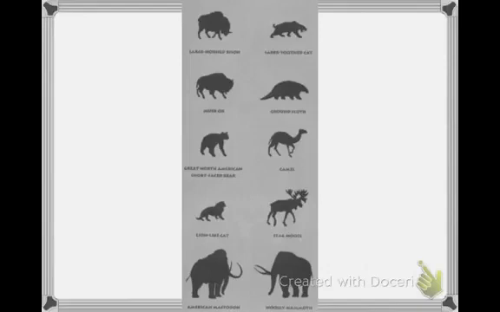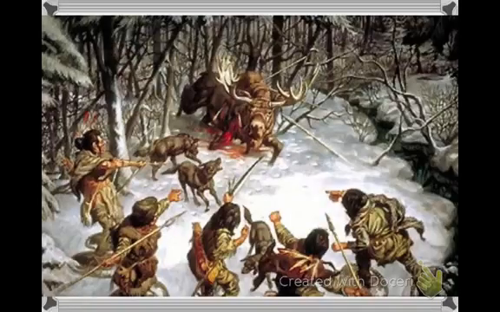So as this chart shows, some of these animals don't exist anymore in North America, like saber-toothed cats, or ground sloths, or even camels, mastodons and mammoths. They've all been hunted to extinction. But these are the animals that these people hunted and followed. So here's an example of these hunters hunting a stag moose.